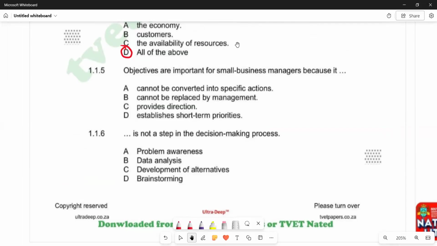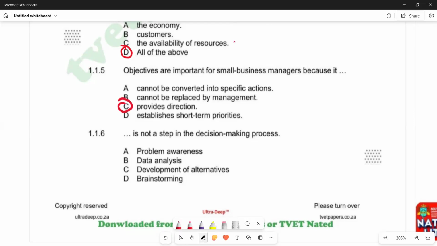The correct answer is that objectives are important for small business managers because they provide direction. Remember, objectives are the targets we want to meet and where we want to go, so we are being directed on where to go. It provides direction, so C is the correct answer.